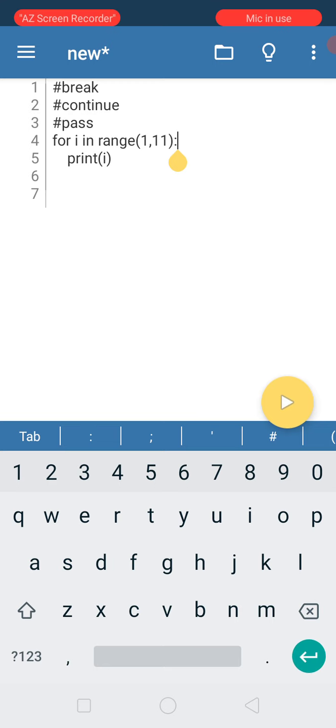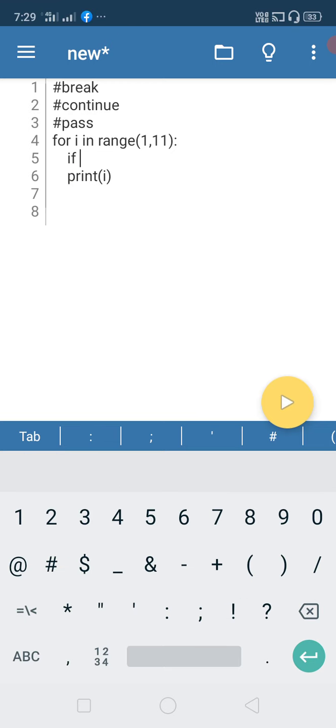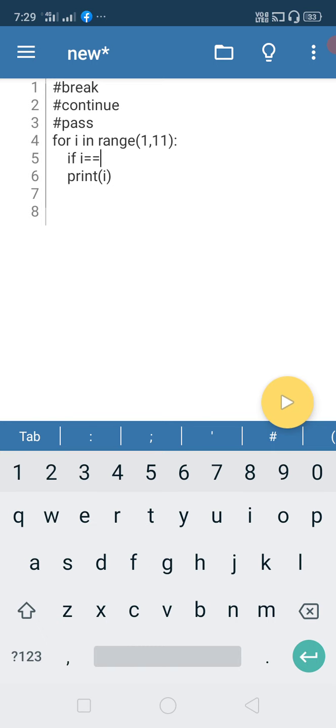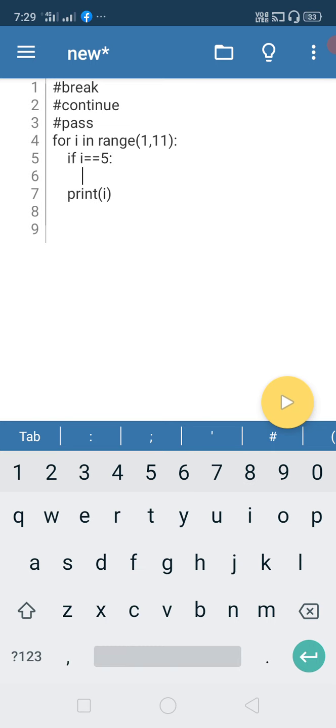Wait a minute, I'm just showing it. If i equal to 5, I need to simply skip, so that it won't get printed.